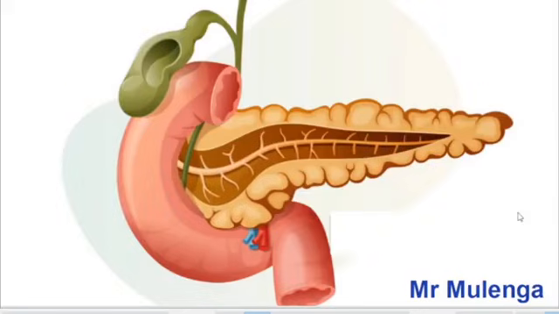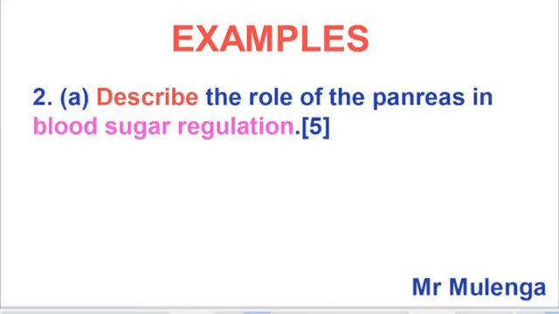So we know that this is the pancreas. This pancreas is a gland. It's a compound gland actually, meaning that it performs as an exocrine gland and as an endocrine gland. So now, what is its role in blood sugar regulation?